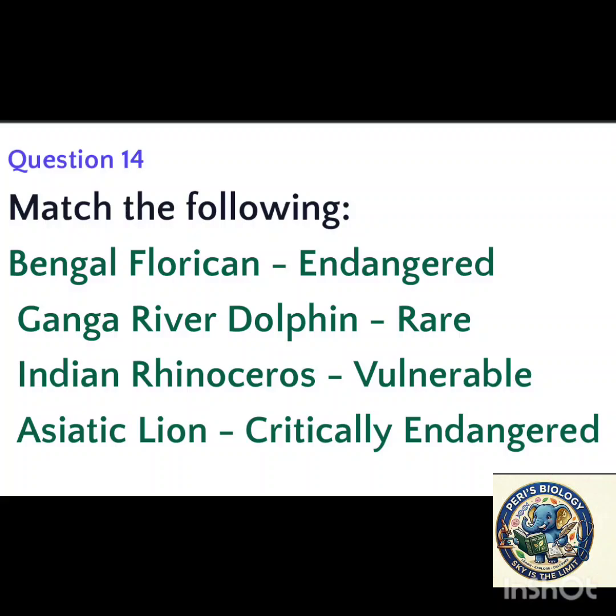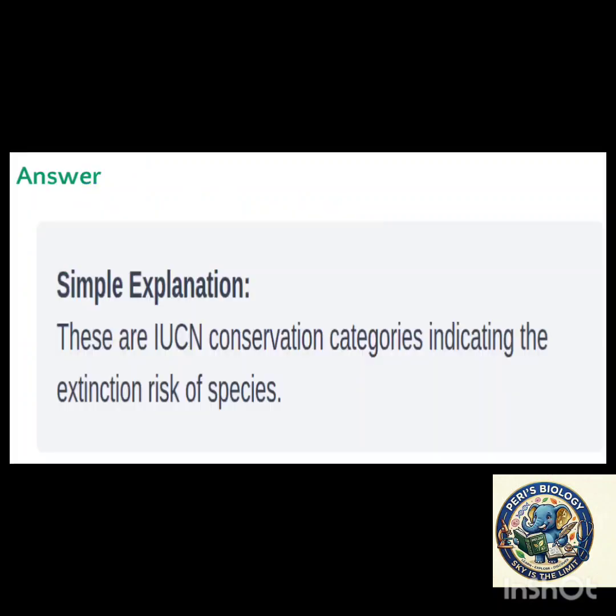Next, match the following. Here I have given the exact answer for the question. Bengal florican, endangered. Ganga river dolphin, rare. Indian rhinoceros, vulnerable. Asiatic lion, critically endangered. These are IUCN conservation categories indicating the extinction risk of species.